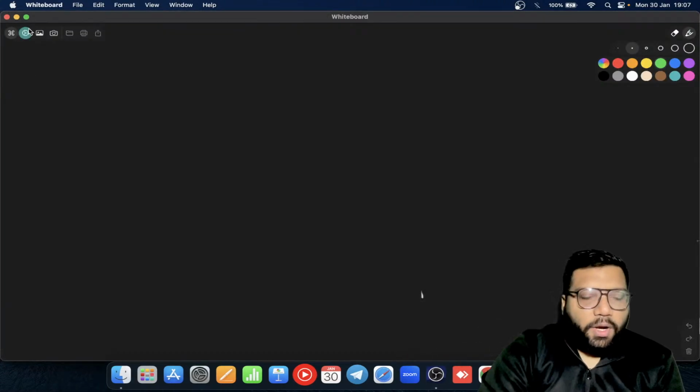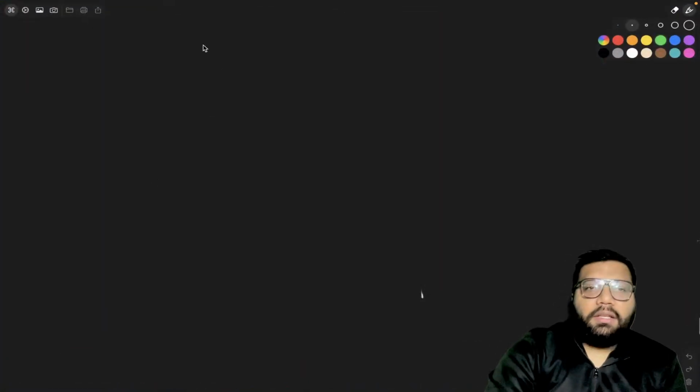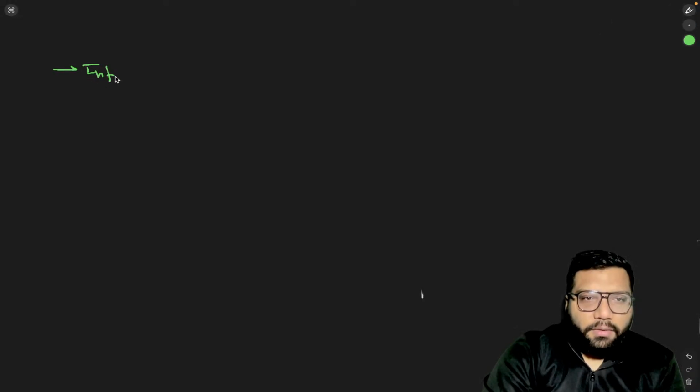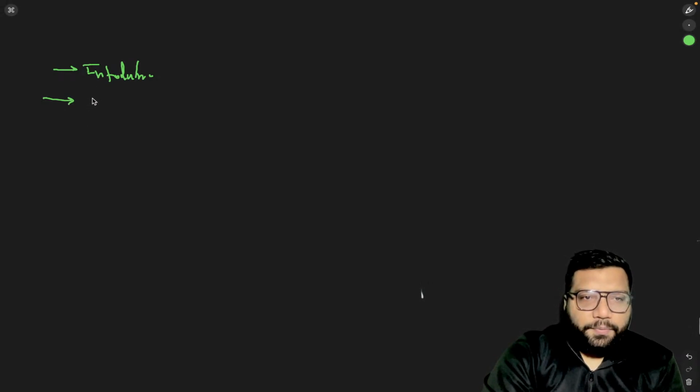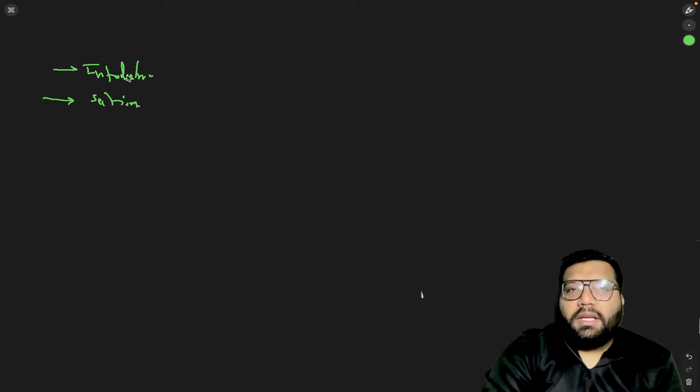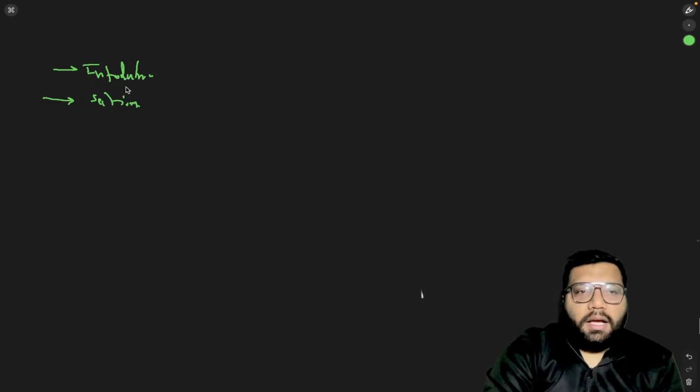Now coming to the topic of this class, that is punishments. So what are we going to cover today? First I'll give you the basic introduction of this topic. After the introduction, we are going to discuss some important provisions, like section number 53, what is the role of section number 57, 63, 65, 67, and so on.